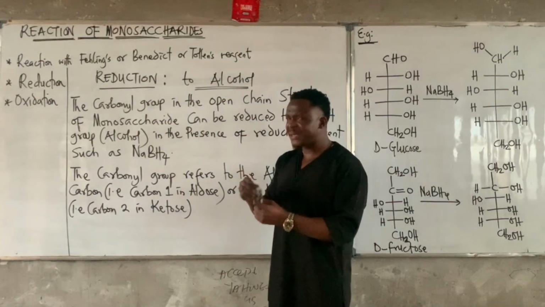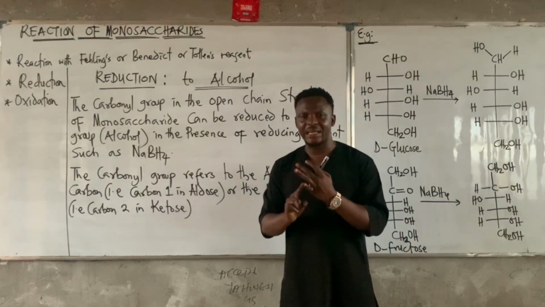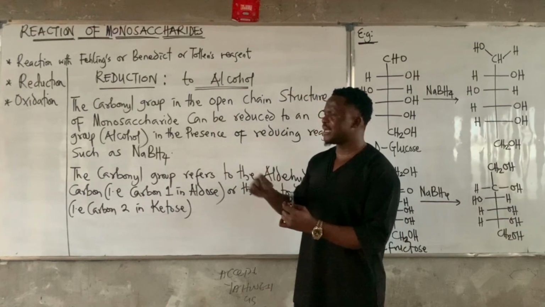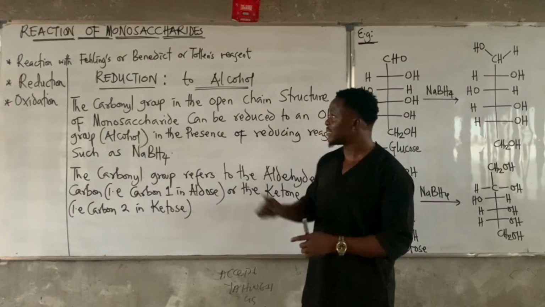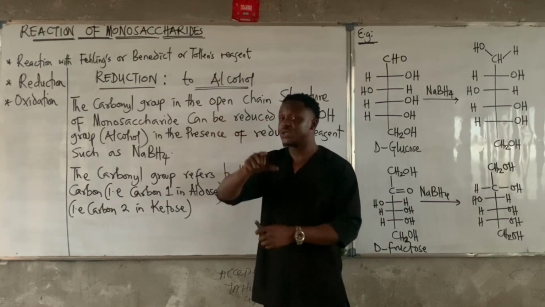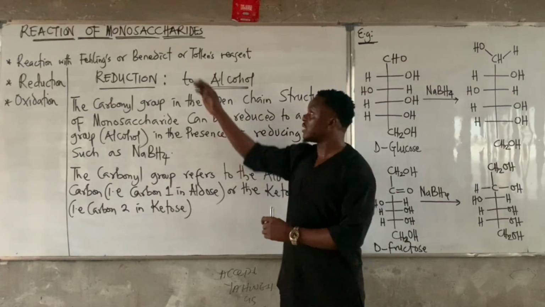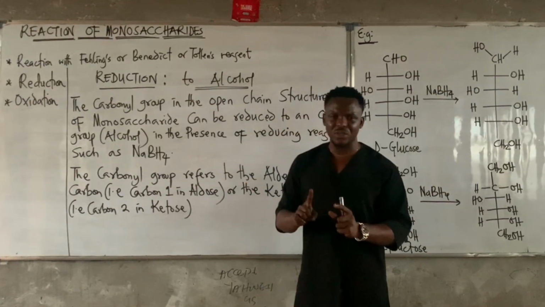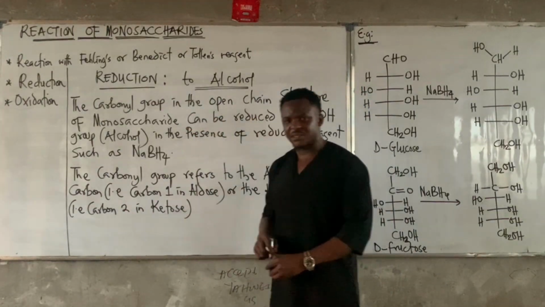Now, the basis for the reduction is the presence of a free aldehyde or a free ketone group that is present in all monosaccharides, and also in some of the disaccharides. So please take note that any sugar that reduces these reagents is a reducing sugar, and all monosaccharides are reducing sugars. The ones that are not able to reduce them are called non-reducing sugars. Example is sucrose. Alright, now let's look at reductions of monosaccharides.